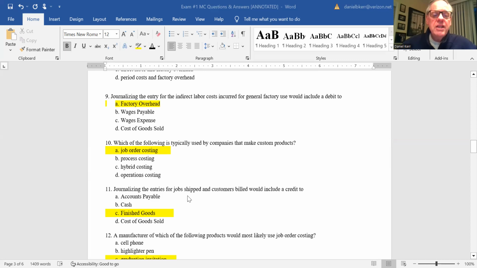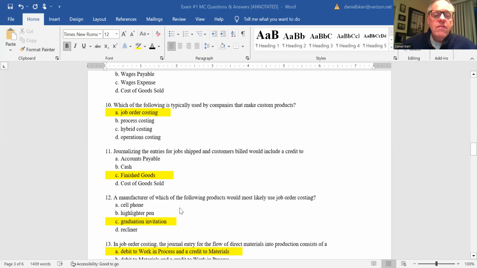Number 11, journalizing the entries for a job shipped and customers billed would include a credit to. There are 2 entries here. When you reduce finished goods by debiting cost of goods sold and crediting finished goods, that is the entry to record the cost of the sale. Then you'd also have the revenue, which would be a debit to, say, accounts receivable and a credit to sales. So the correct answer there is C. You would definitely have a credit to finished goods when you ship goods out.